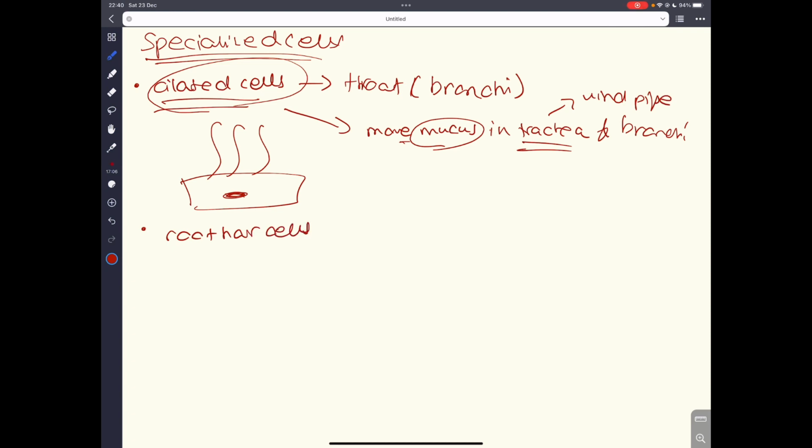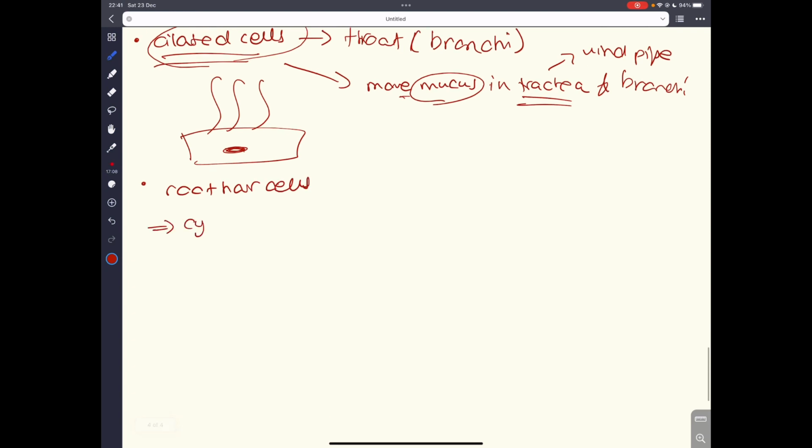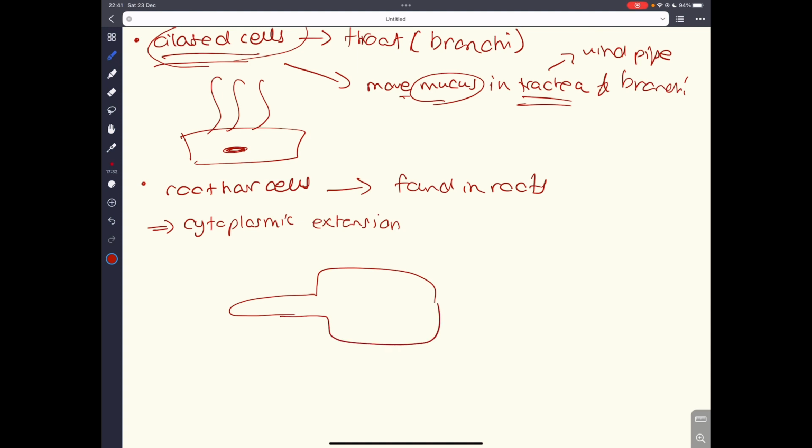A second cell that I want to look at is called the root hair cell. Now, root hair cells are very special in that they have a cytoplasmic extension of themselves, in which their cytoplasm is basically extended. They are found in the roots of plants. So these would look something like this, because they have a very long cytoplasmic extension, right? This is the cell wall, this is the extension part. The cytoplasm is basically stretched almost.